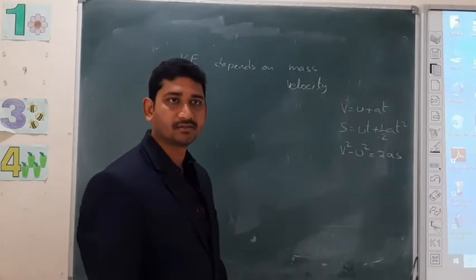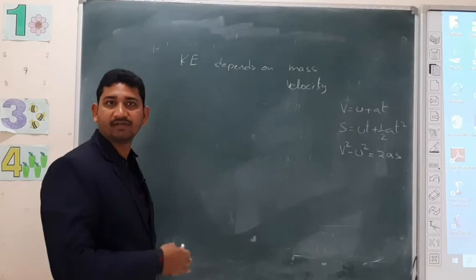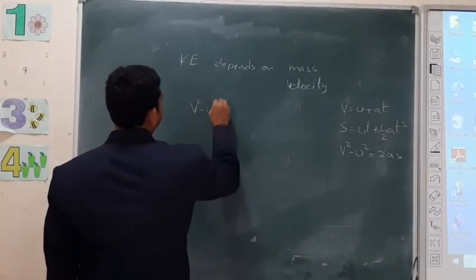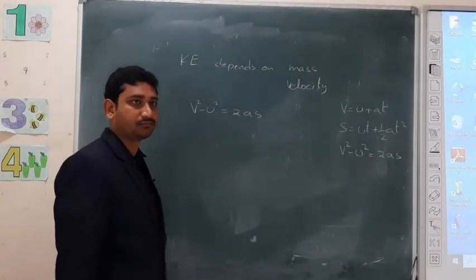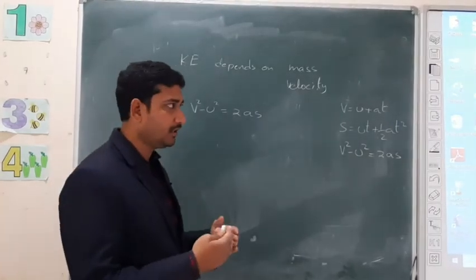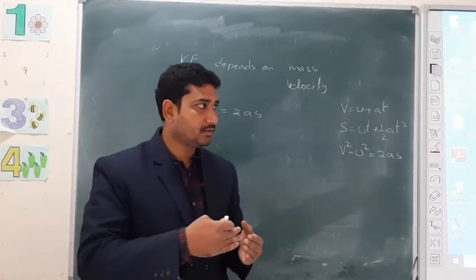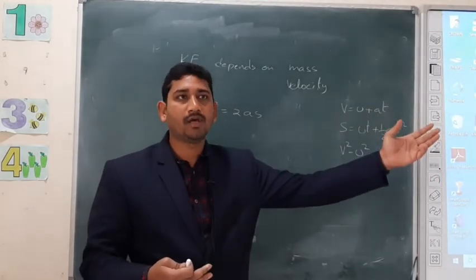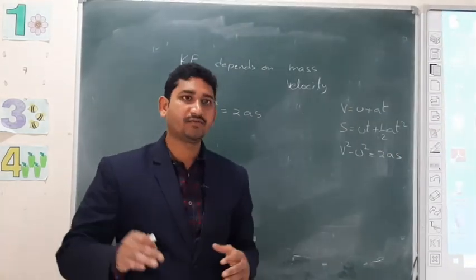Do you remember this? I am taking that equation to derive the formula for kinetic energy. v square minus u square equals 2as. If a body is starting from one point to another point, initially the velocity of the body will be 0.